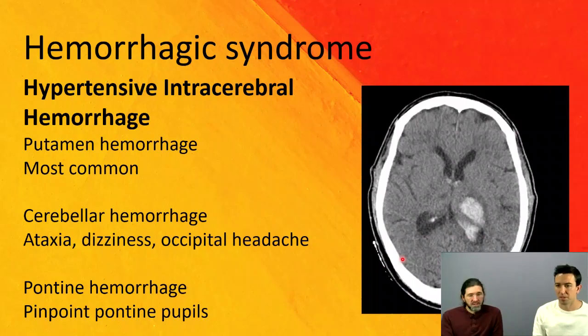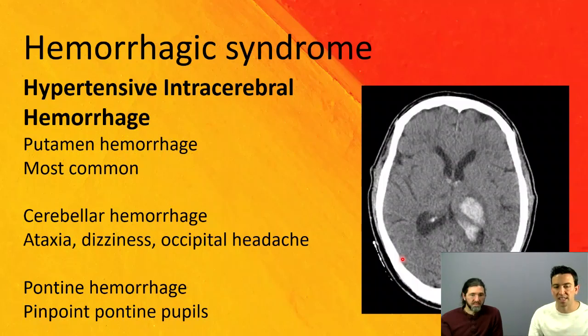Questions I've seen on this one are about the most common cause or the most common area where a hypertensive intracerebral hemorrhage would be, and it's the putamen. The putamen is almost there to bleed in this situation. So whether the options are putamen, thalamus, pons, whatever it is, it's the putamen. Next would be a cerebellar hemorrhage. Again, you're looking for an occipital headache, ataxia, and dizziness.